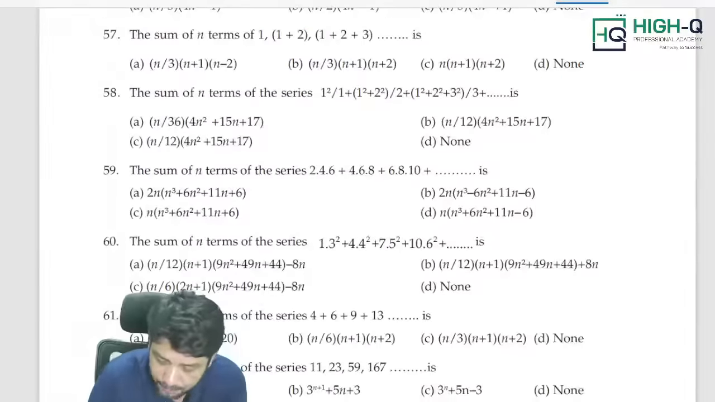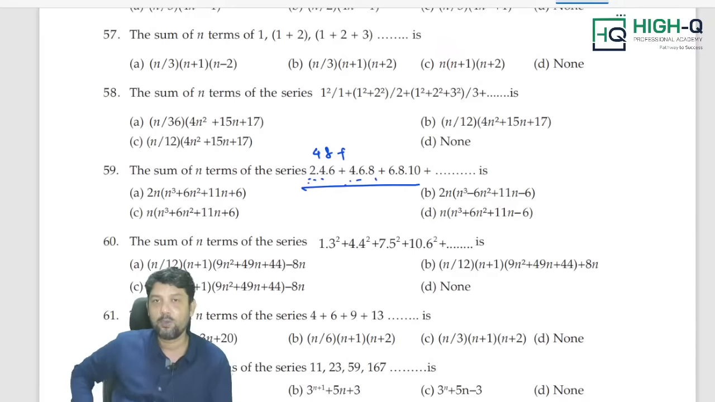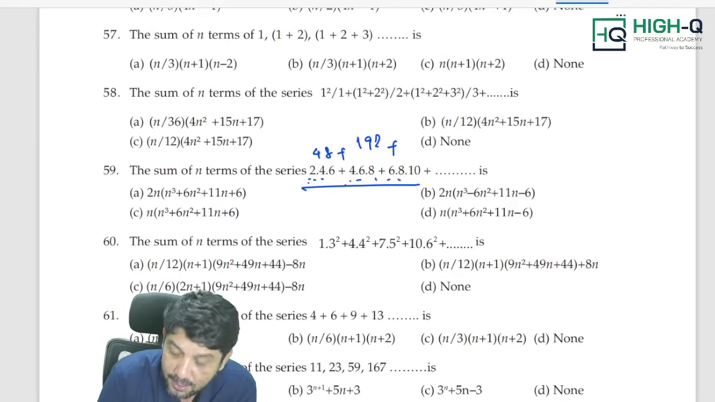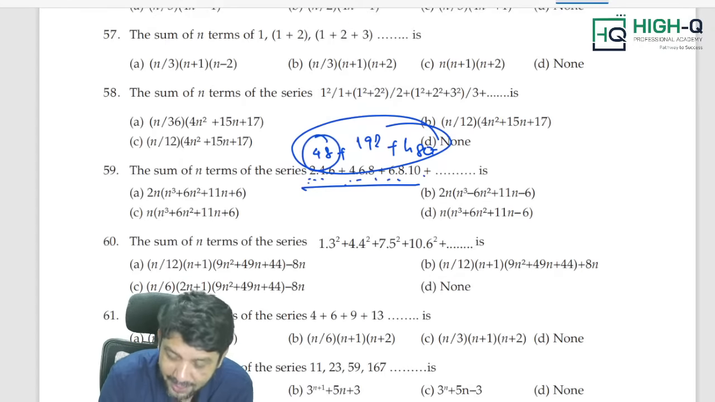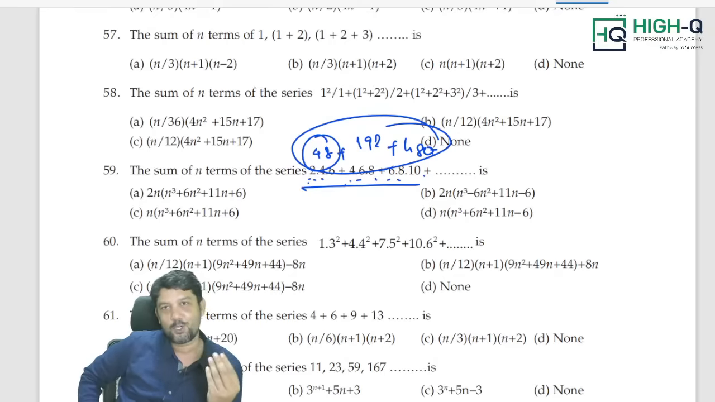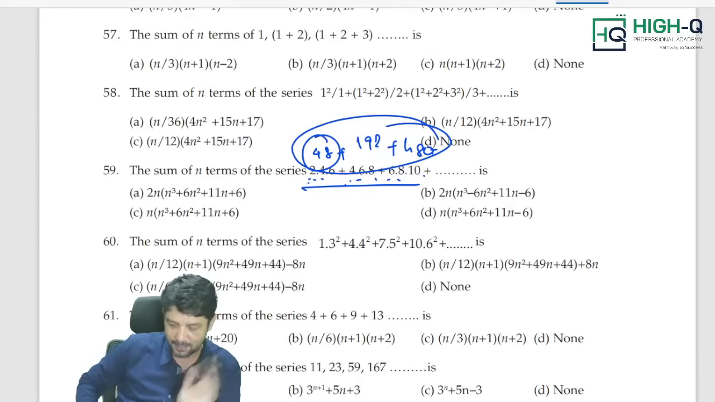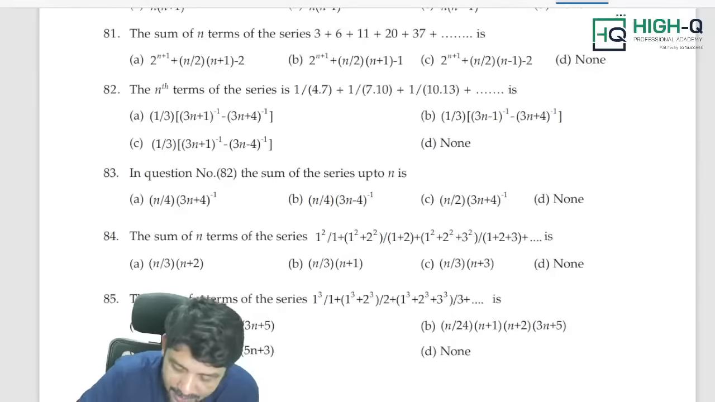For example, sum of n terms: 2 4s are 8, 8 6s are 48, plus 4 6s are 24, 24 8s are, use the calculator and get it, my dear. 24 8s are 192, plus 6 8s are 48, plus 10, 480. So add all the 3 terms and put n equal to 3 in the option; whichever comes, that is the answer. But most of the time, 48 and all, they are big numbers. So put n equal to 1 also, and you will still get the answer. Whichever option gives you 48 when you put n equal to 1, that is your answer, my dear. Now look at this, all the problems here are of the same method only.